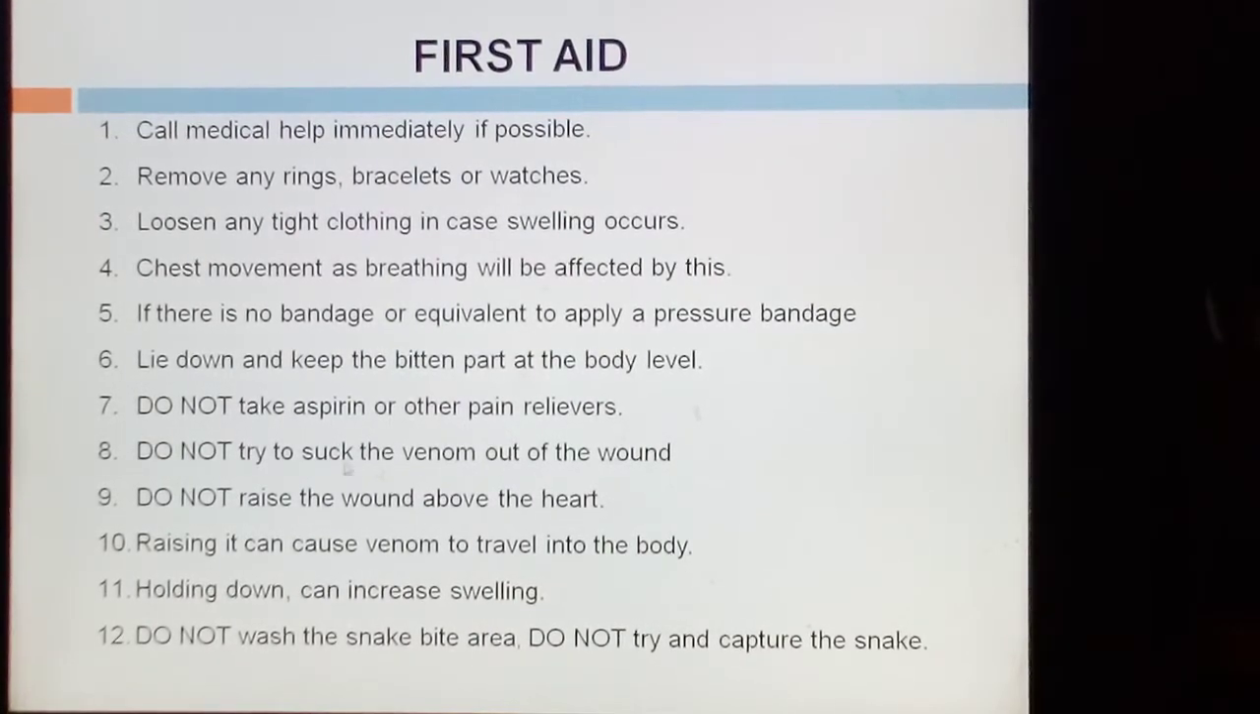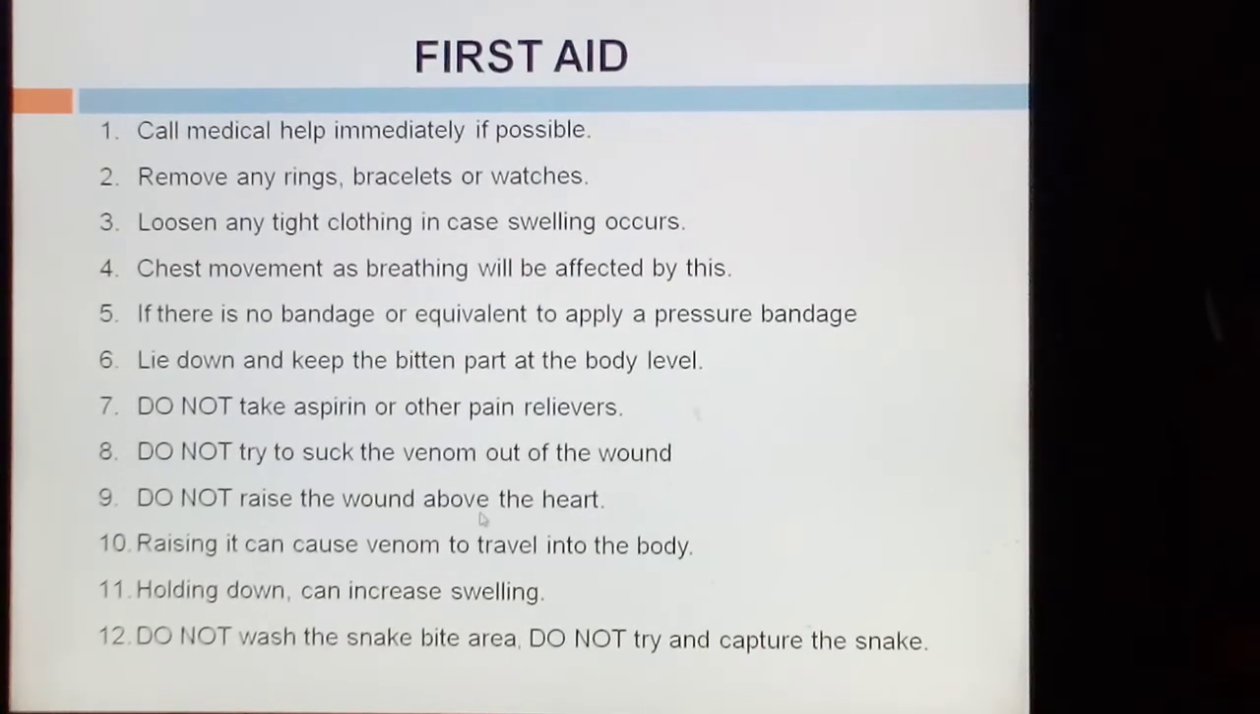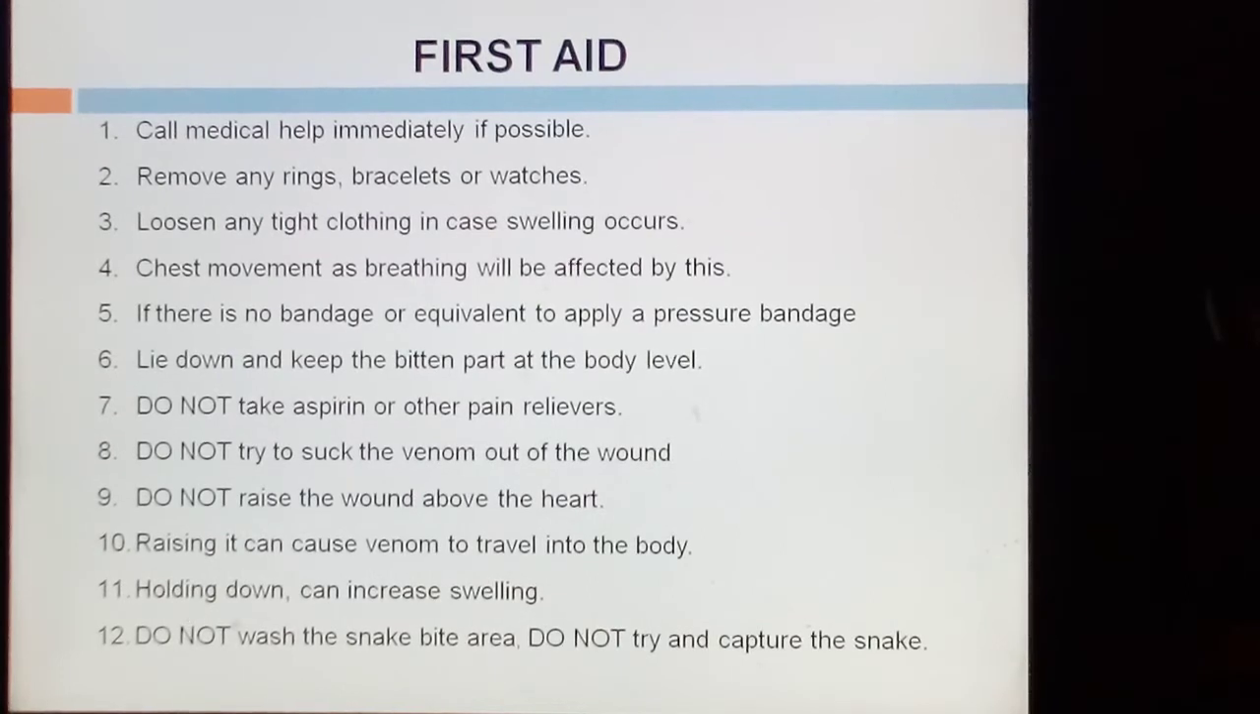Do not try to suck the venom out of the wound. Do not raise the wound above the heart. Raising it can cause venom to travel into the body. Holding it down can increase swelling. Do not wash the snake bite area. Do not try to capture the snake.